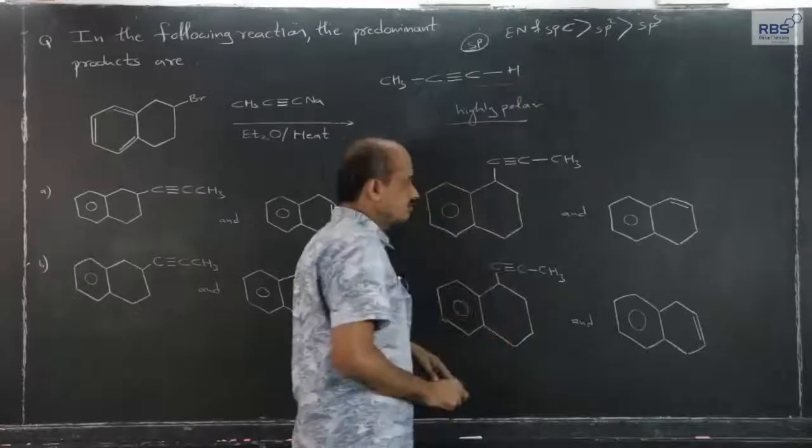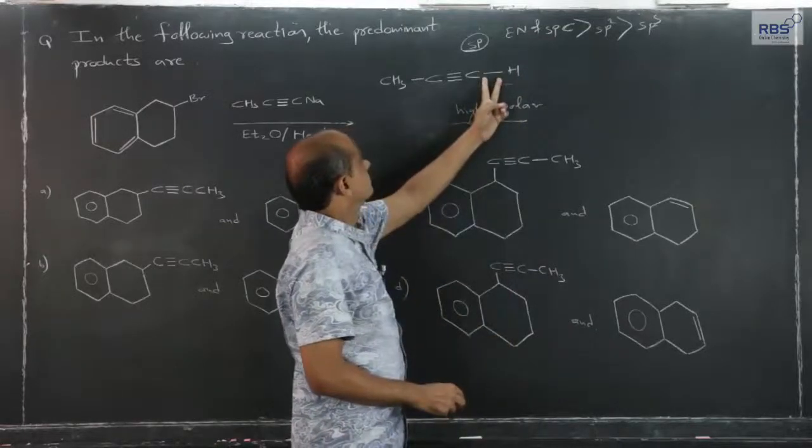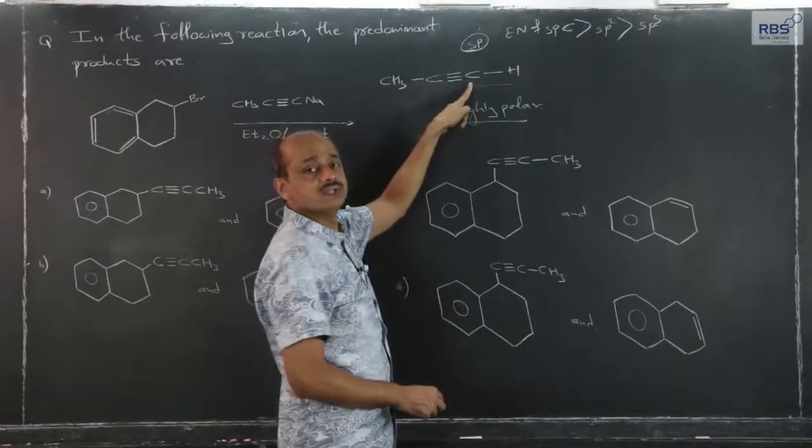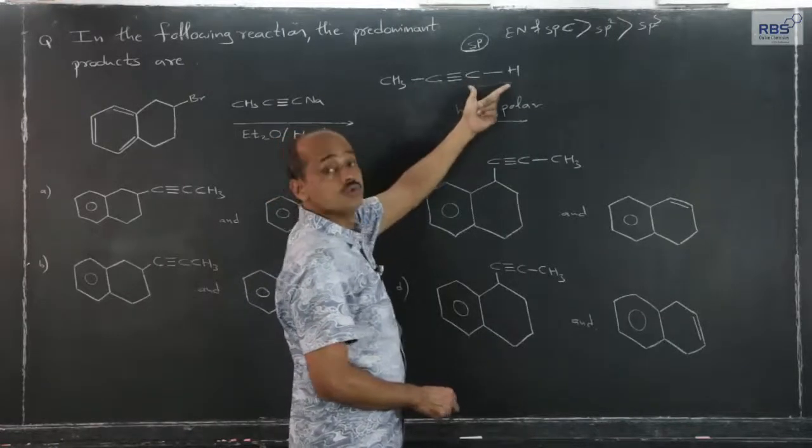Percentage s character is more, and therefore, this CH bond where sp hybridized carbon is involved is more polar.